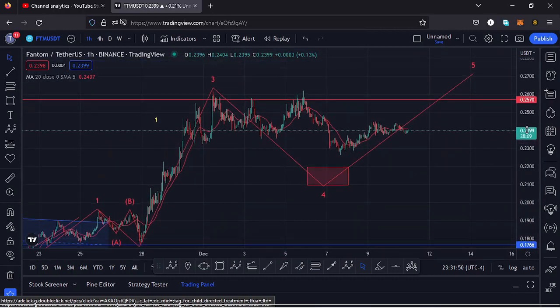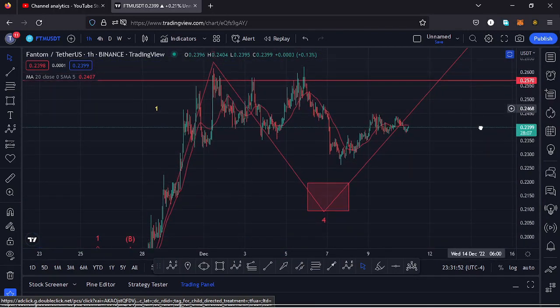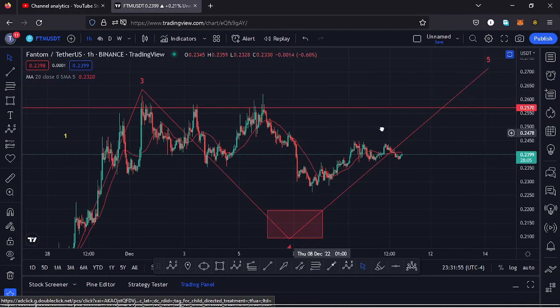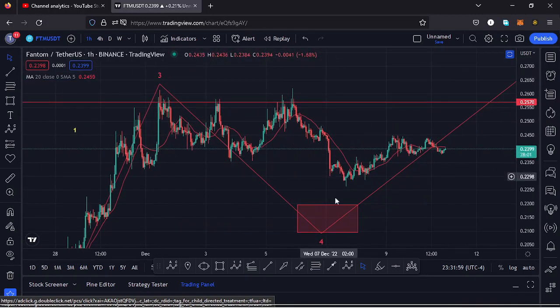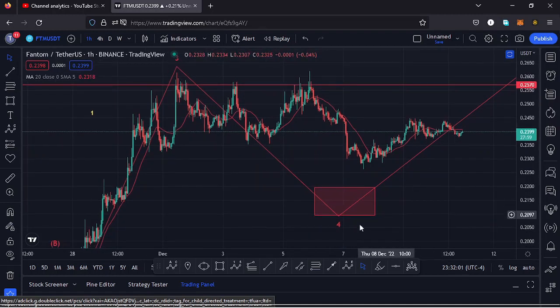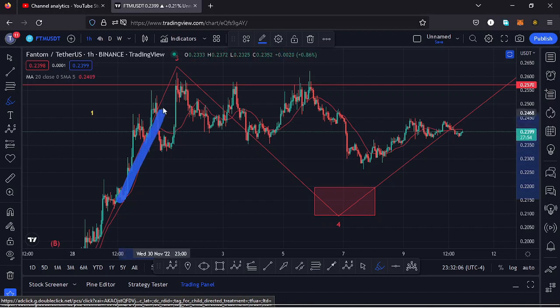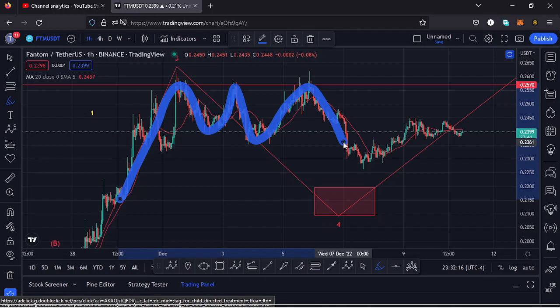And to fully support that movement to the lower side in the formation of this wave 4, we had seen a chart pattern that was in formation over here that was giving us a breakout to the lower side to fully maximize the formation of that fourth wave. And if I draw it out, that chart pattern is a triple top, and we can have that as the first top, then we saw the formation of the neckline, then the second top, a neckline, and the other top, and we have seen a bit of a breakout to the lower side.